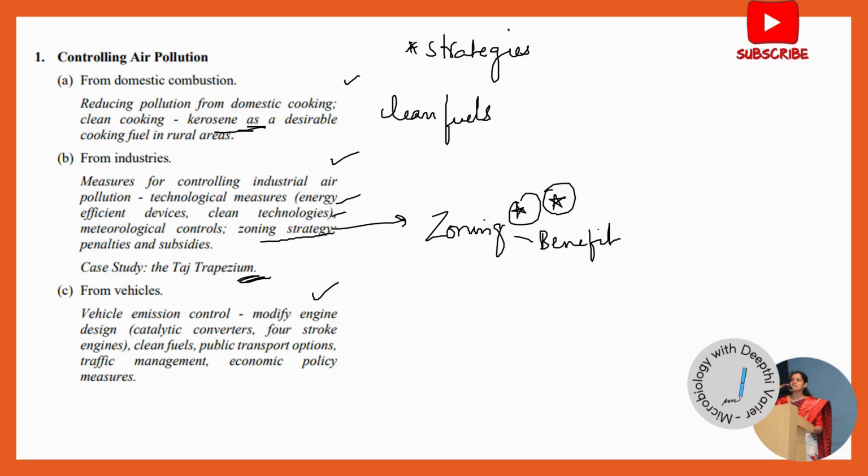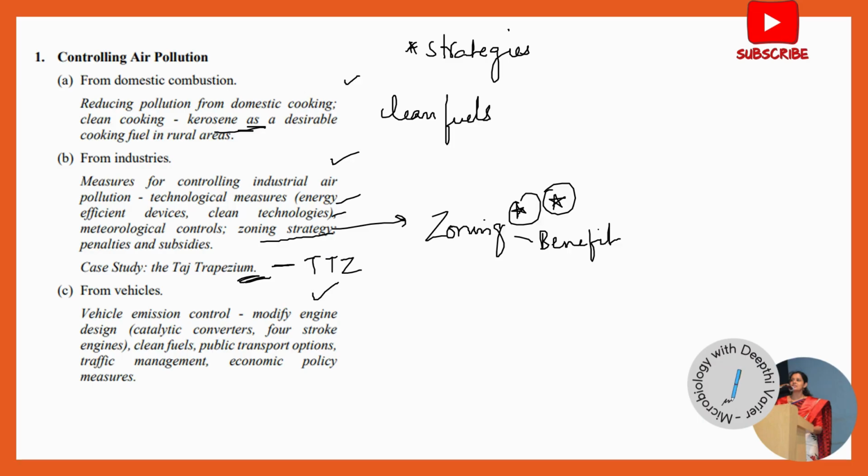You should be able to describe why this was required, because the Taj Mahal was getting corroded by the acid rain and it was getting chipped and yellowed because of all the air pollution from the oil refineries nearby. And that is why they came up with this zoning of the Taj Mahal, that is the Taj trapezium zone. So it can be asked like this, or they could even ask you in the abbreviation form as TTZ.